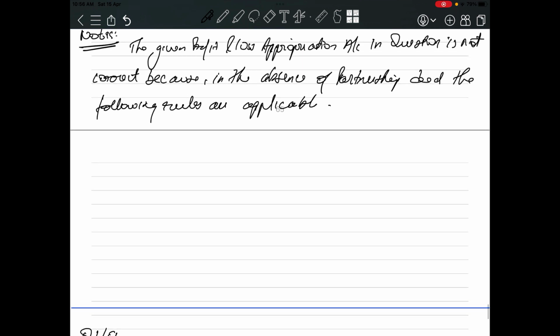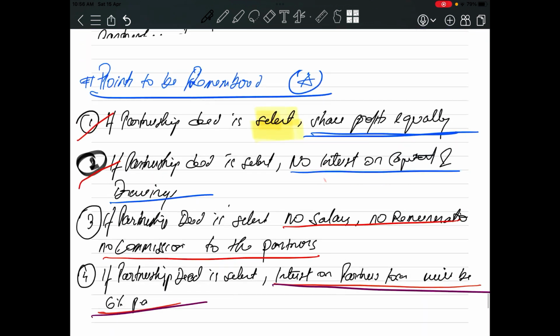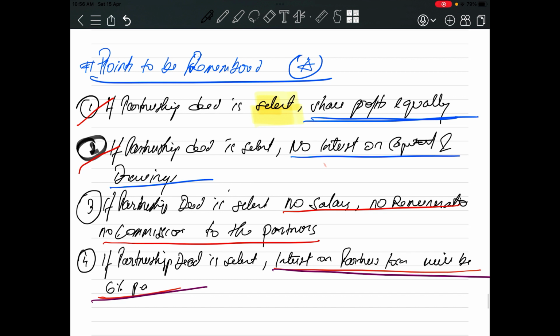Okay, the following rules are applicable. What is the first rule? What was the first rule? Profits to be shared equally. See, profits to be shared equally.